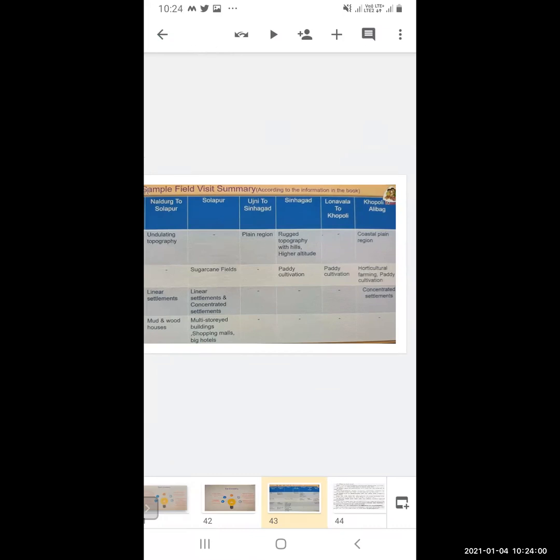Then linear settlements we have seen from Naldurg to Solapur. Mud and wood houses you have seen over there. Then in Solapur, sugarcane fields you have seen, linear settlement and concentrated settlement, multi-storied buildings and big hotels you have already seen. And paddy cultivation is from Siagarh to Khopoli, means from Lonavala to Khopoli also. And horticulture farming and paddy cultivation are practiced from Khopoli to Alibag, with concentrated settlement.